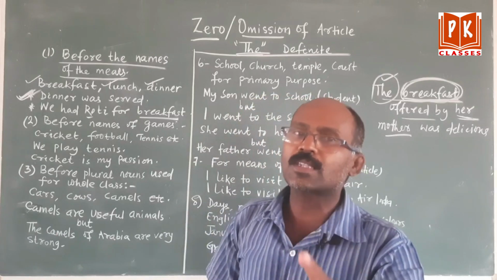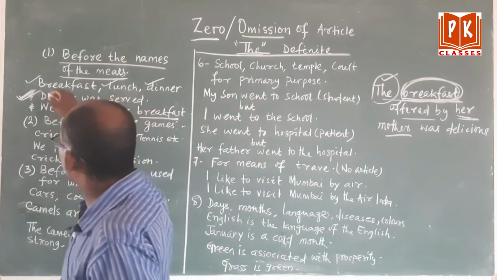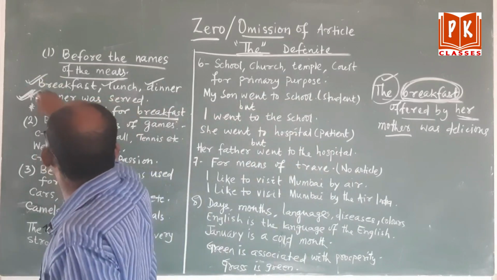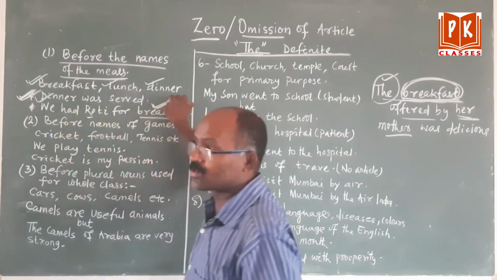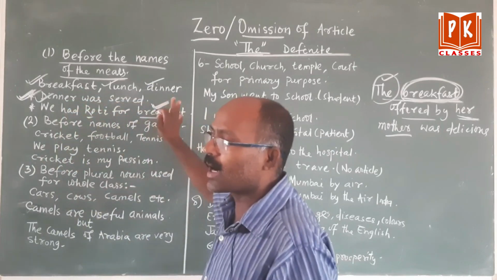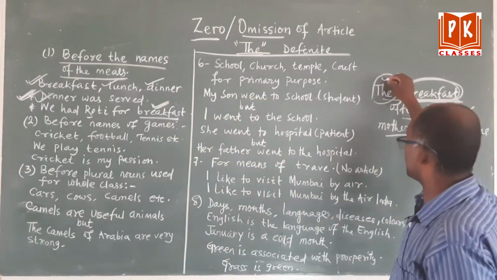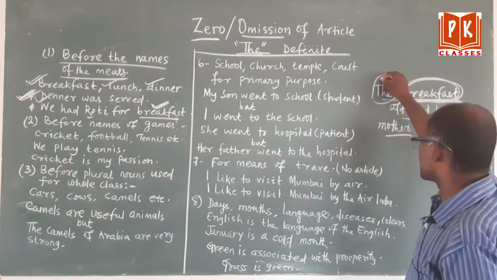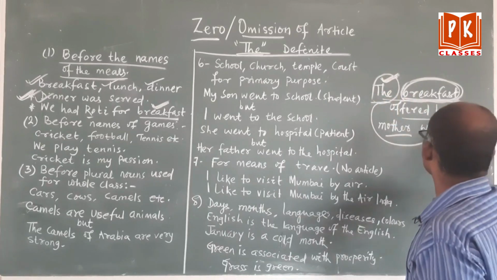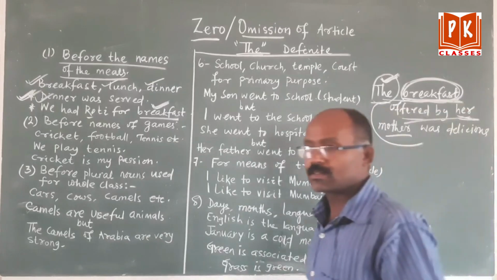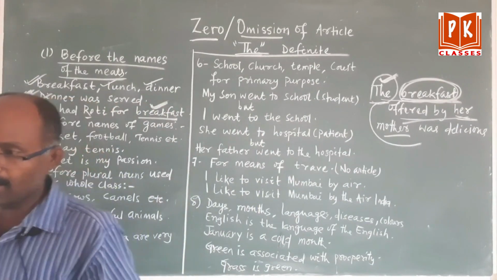So that is known as zero article or phi article. So here dinner and breakfast are used in general sense. So no use of article. But here what happened? The is used before breakfast. So what did it become? It became particular. Particular means this breakfast was prepared by her mother. Only her mother. Okay? Clear? Is there any problem?